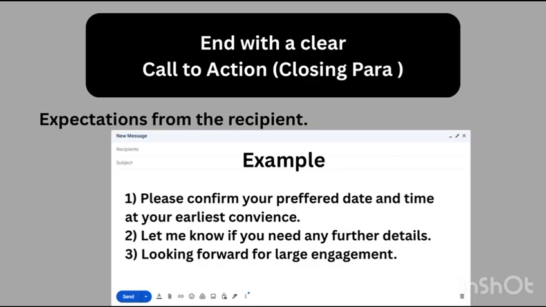Now next, end with a clear call to action. In this, specify what you expect from the recipient. For example, you can use phrases like let me know if you need any further details. Please confirm your preferred date and time at your earliest convenience. Looking forward to engaging, and many more.